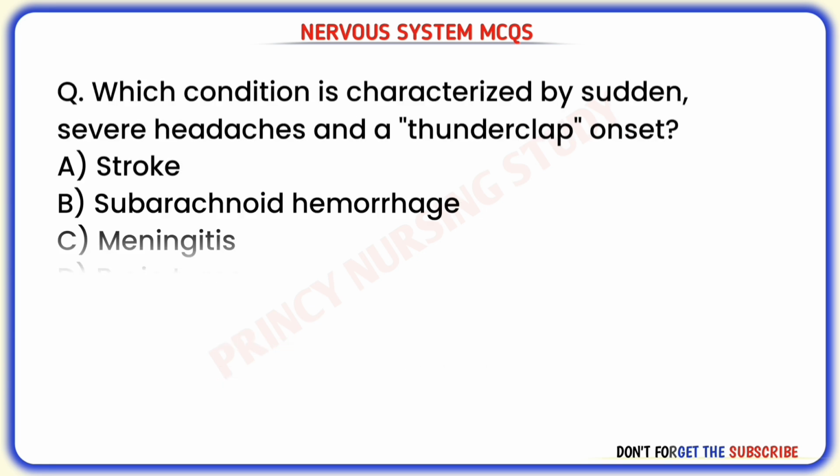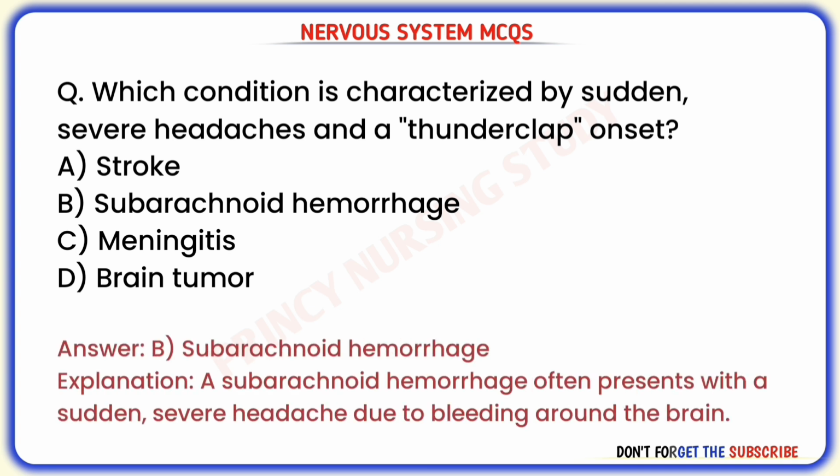Next question. Which condition is characterized by sudden severe headaches and a thunderclap onset? Correct answer is B. Subarachnoid hemorrhage. A subarachnoid hemorrhage often presents with a sudden severe headache due to bleeding around the brain.